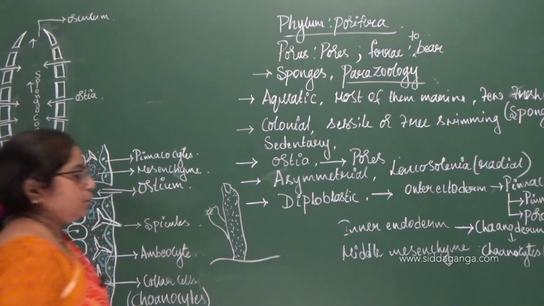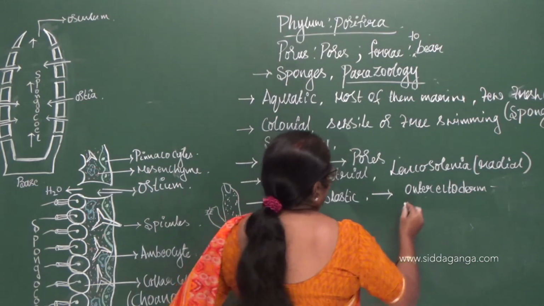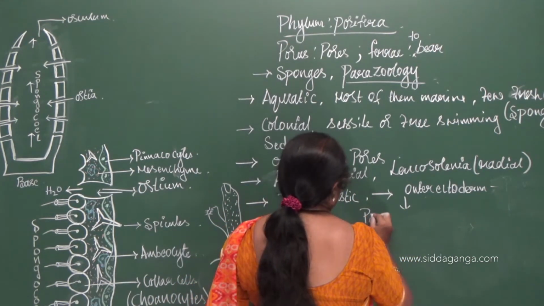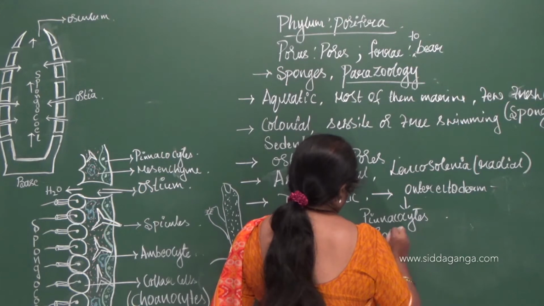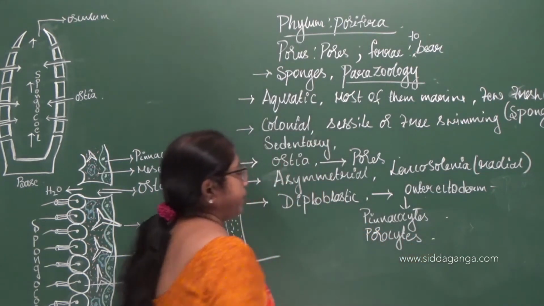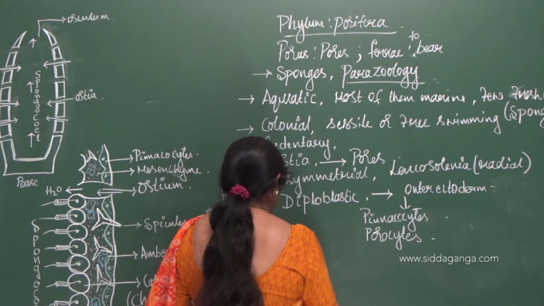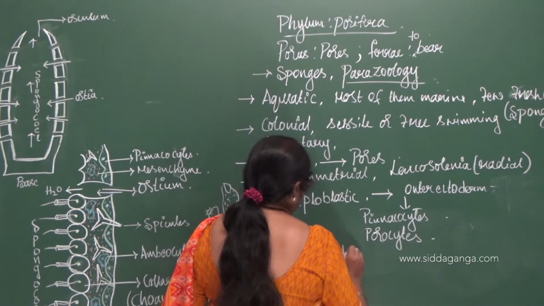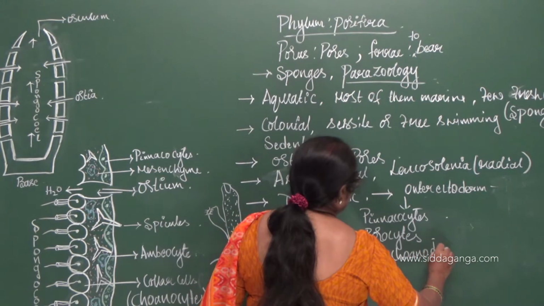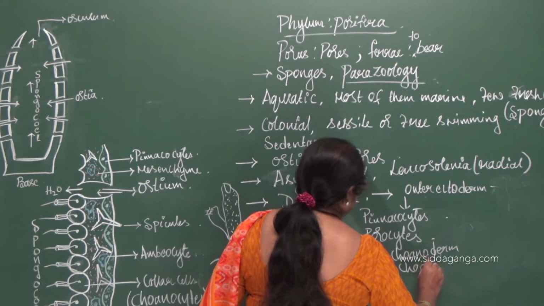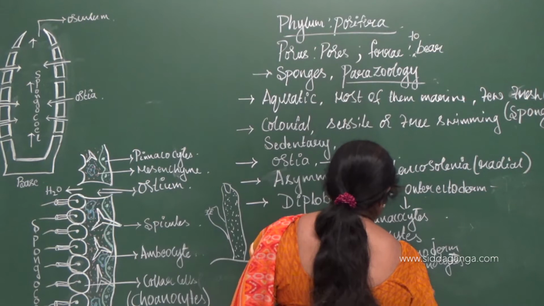Let me write this on the side. The outer ectoderm consists of two types of cells, the pinacocytes and porocytes, whereas the inner endoderm, called choanoderm, consists of choanocytes, also called collar cells.